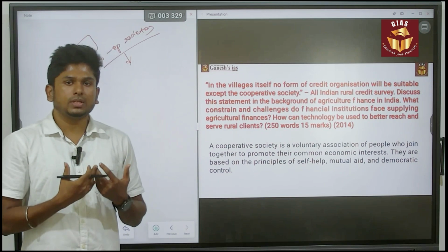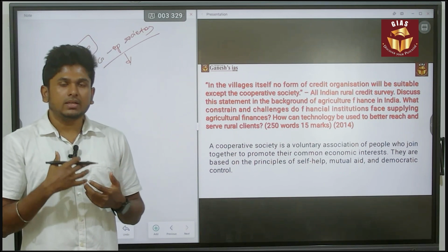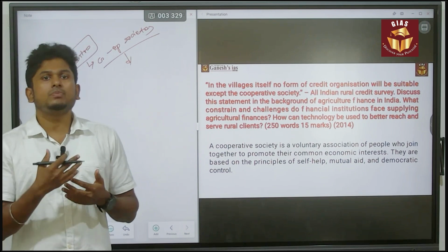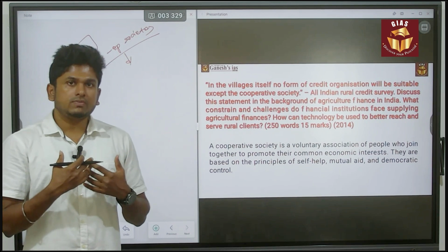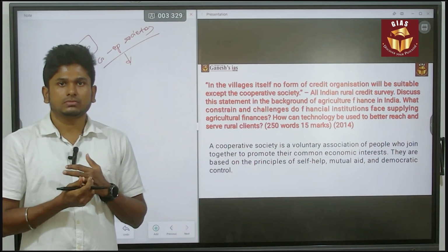They will group together and contribute their money as savings, and within the group they will provide a loan to any person. So the cooperative society acts as a savings institution and also a lending institution.